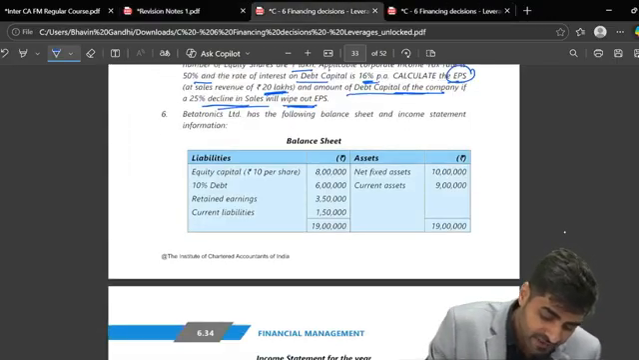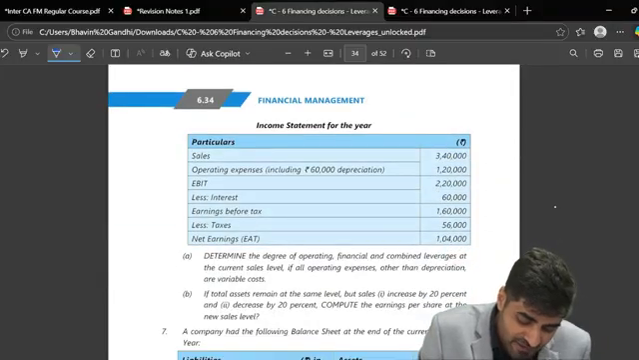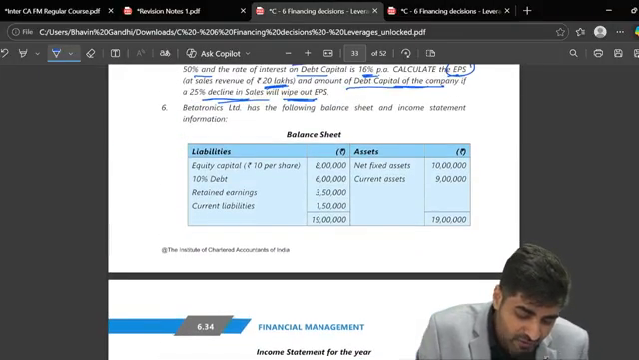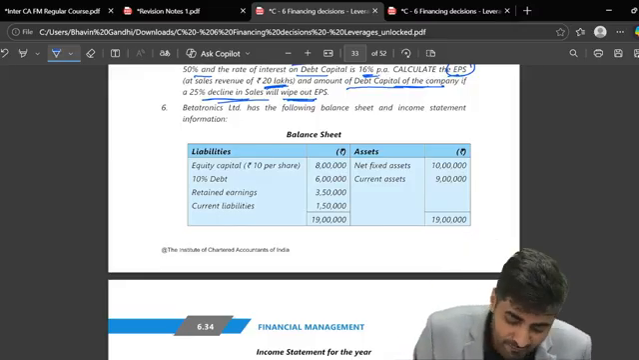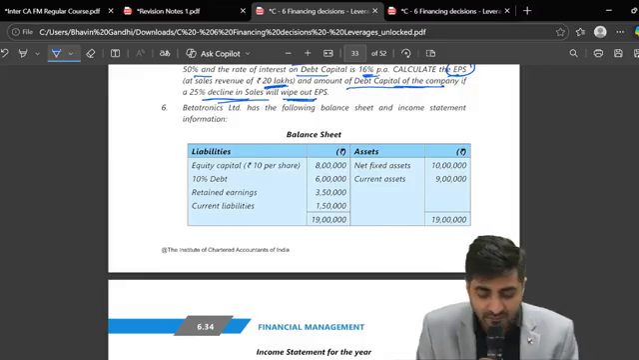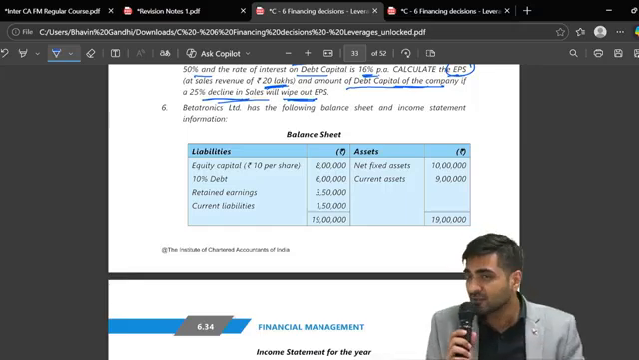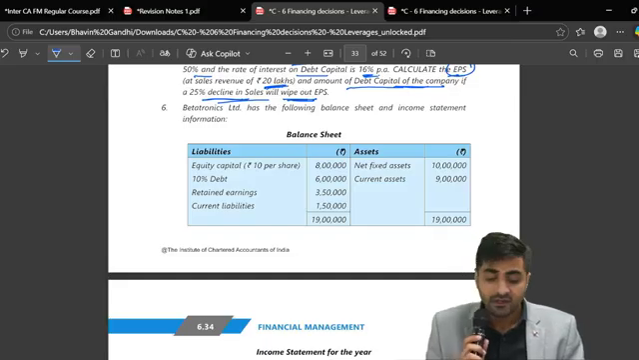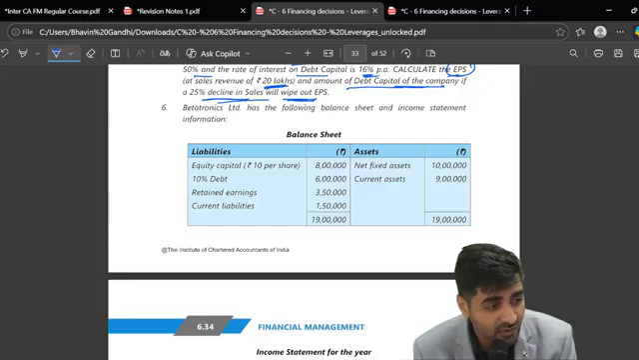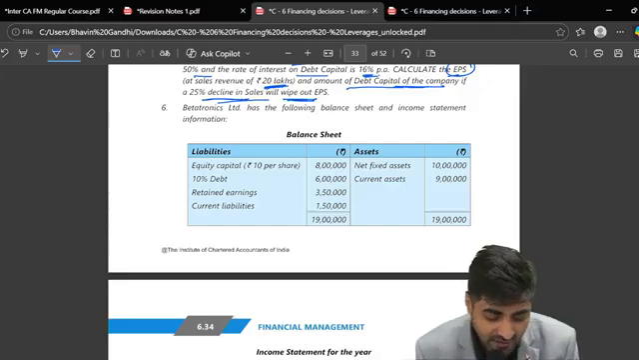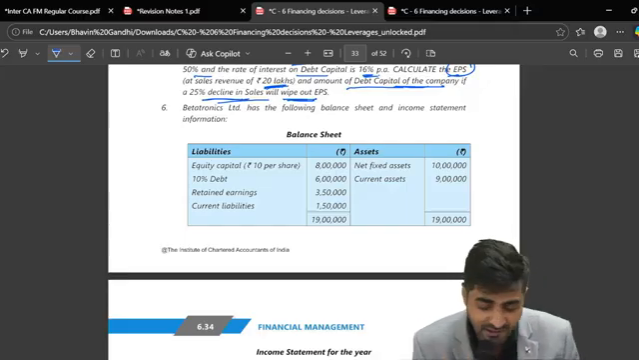Okay. 6th question. Now this type of question is one of the Institute's favorite questions. Beta has the following balance sheet and income statement information. Just give me 15 minutes more. In 15 minutes, this will be over. What is given to you? Net fixed assets, current assets. There is equity capital. There is 10% debt. There is retained earnings and there is current liabilities.